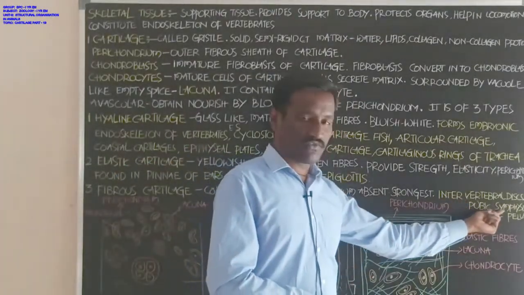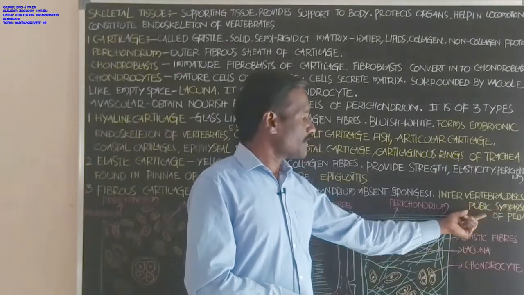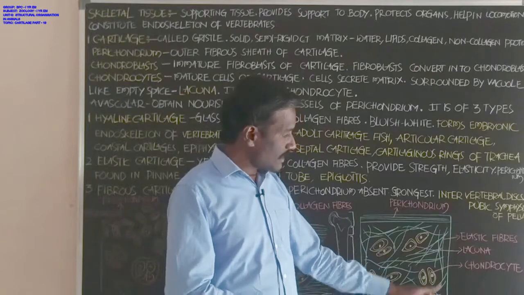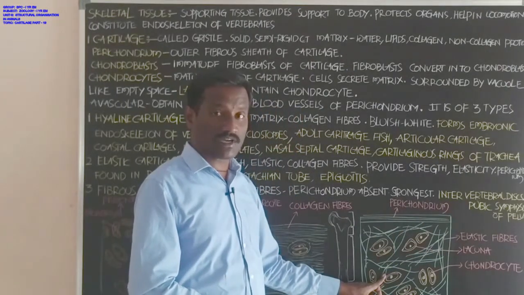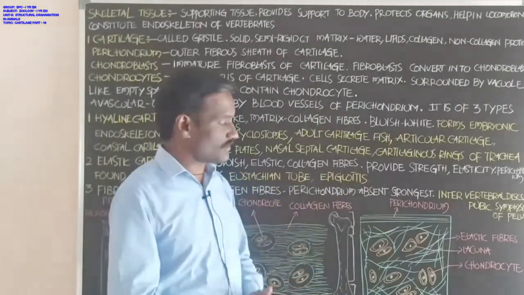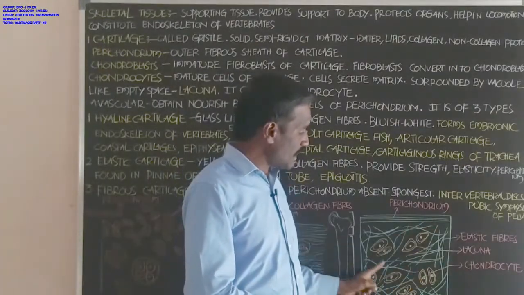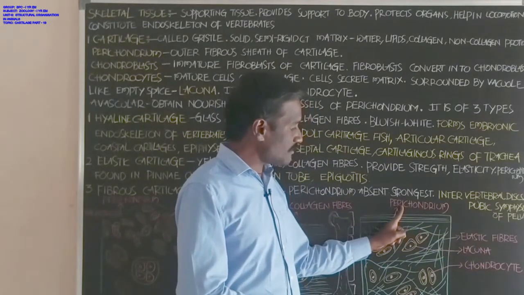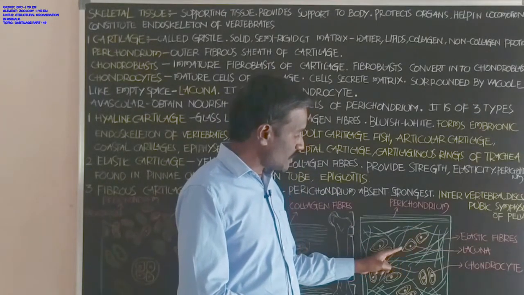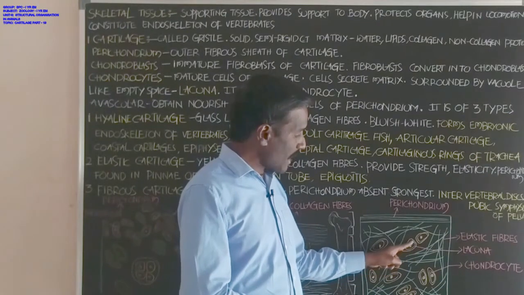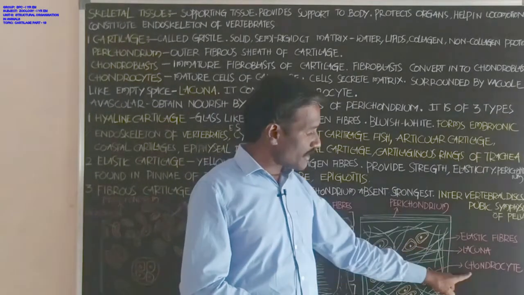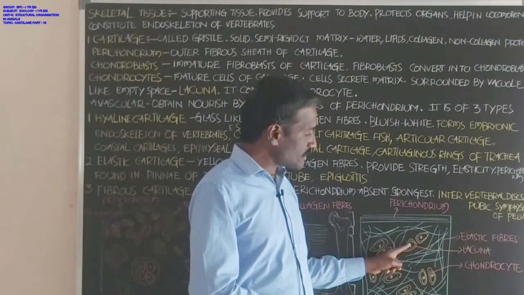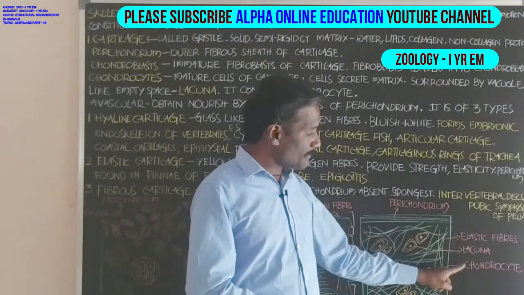Students, this is the arrangement of elastic cartilage, which consists of two types of fibers, elastic fibers and collagen fibers. It is yellowish in color due to the presence of elastic fibers. Perichondrium is present, and there are lacunae, each enclosing a chondrocyte.